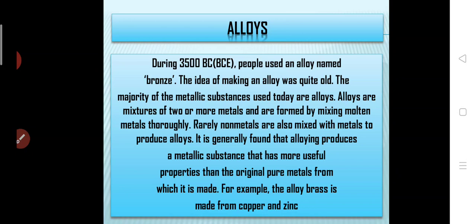It is generally found that alloying produces a metallic substance that has more useful properties than the original pure metal from which it is made. Take brass, which is made from copper and zinc. Individually copper and zinc do not have much strength, but if you mix them together you get an alloy called brass, which has high strength and is more useful.